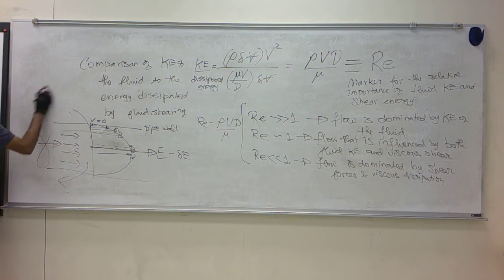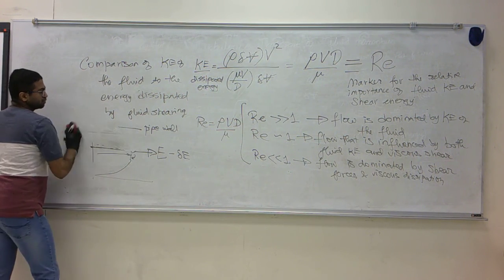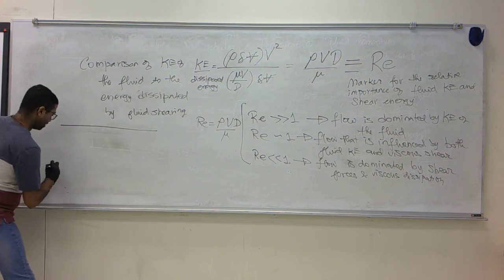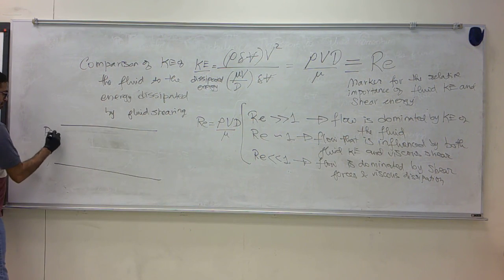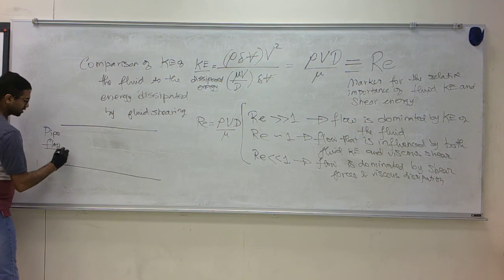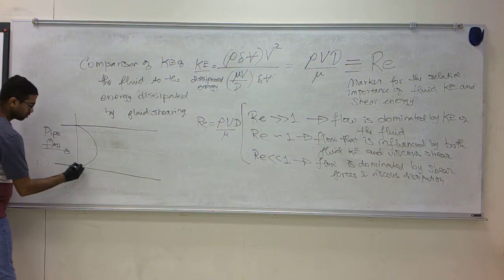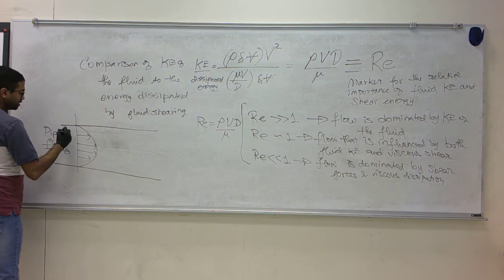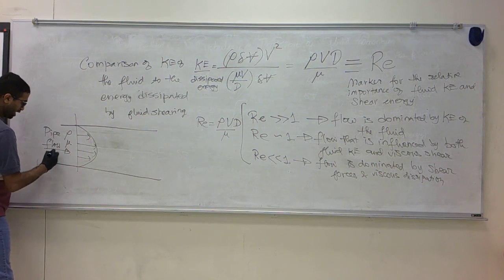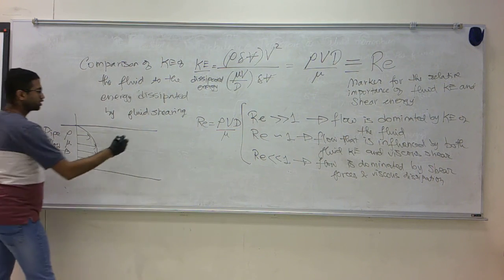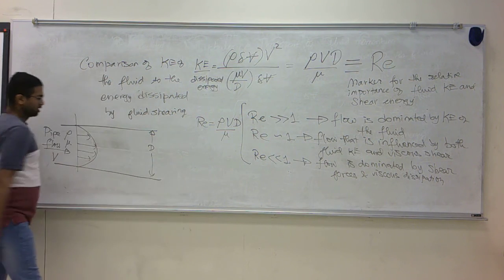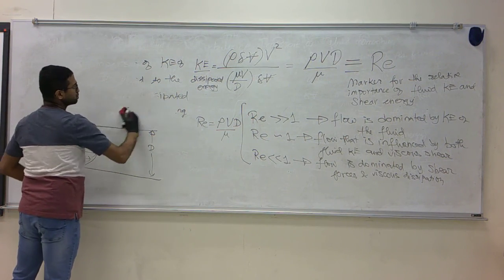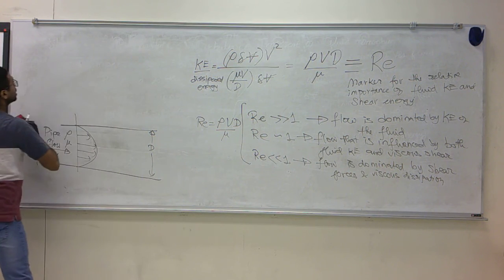Now continuing along that reasoning, for a pipe flow with a certain velocity, of a fluid with density rho and viscosity mu and average velocity V flowing through a pipe whose diameter is D, okay, it is known